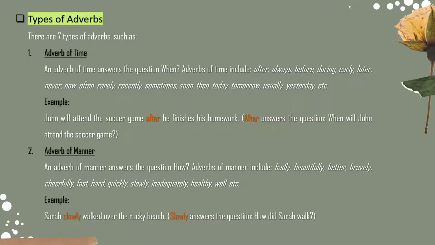The second one is adverb of manner. An adverb of manner answers the question how. Adverbs of manner include badly, beautifully, better, briefly, cheerfully, fast, hard, quickly, slowly, inadequately, healthily, well, etc. For example, Sarah slowly walked over the rocky beach. Slowly answers the question, how did Sarah walk?